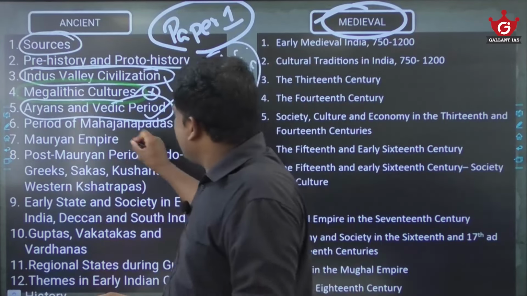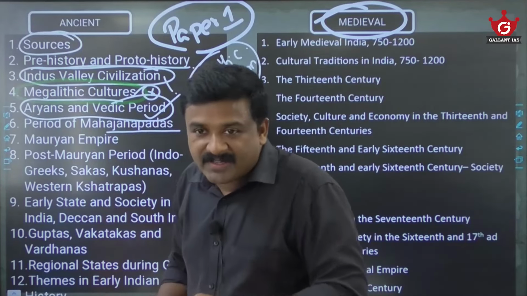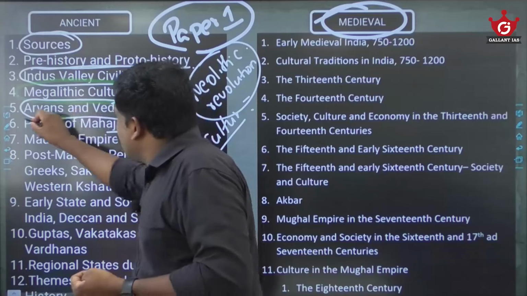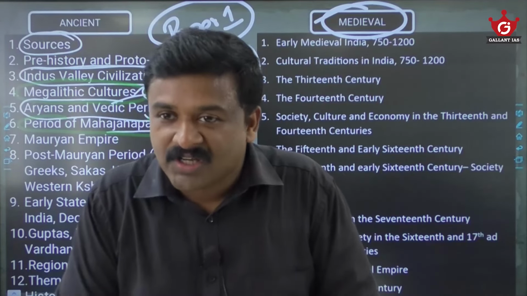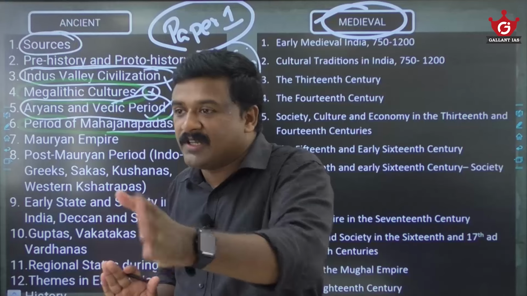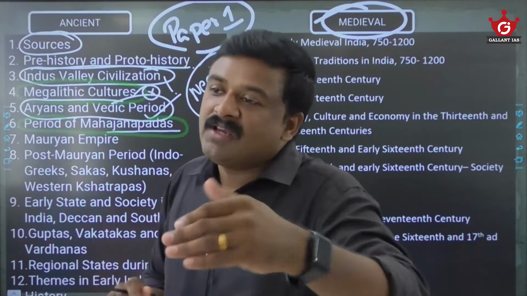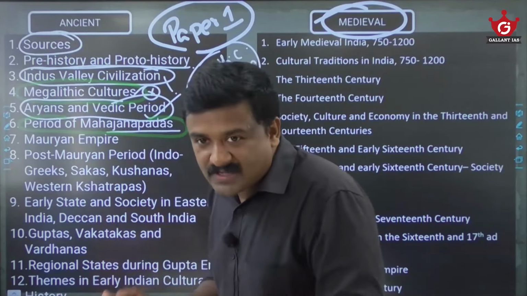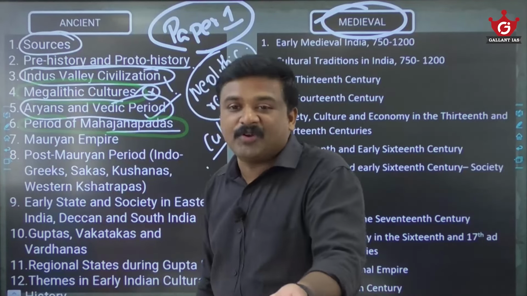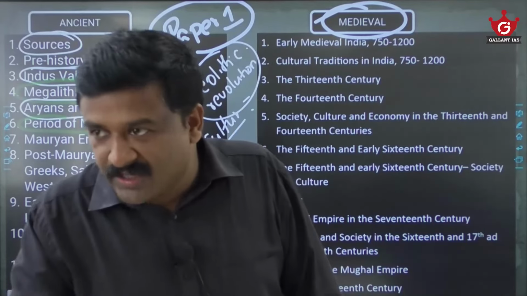Similarly, Mahajanapadas, this is the history of the 16 kingdoms, am I right? Of course, here you will study the history of these kingdoms, and also Buddhism and Jainism, the cultural developments during this particular age. Buddhism and Jainism, you know that it is very important in both prelims and mains. It is one of the core areas of UPSC history, with lots of questions asked in prelims and mains. So what I am trying to establish is that all these things are equally important for your prelims and GS also. Regarding the modules, approach and strategy, I will tell you in detail from the optional perspective.